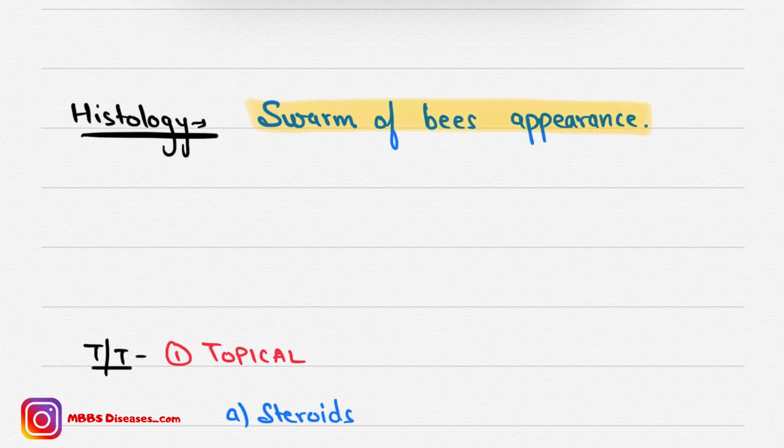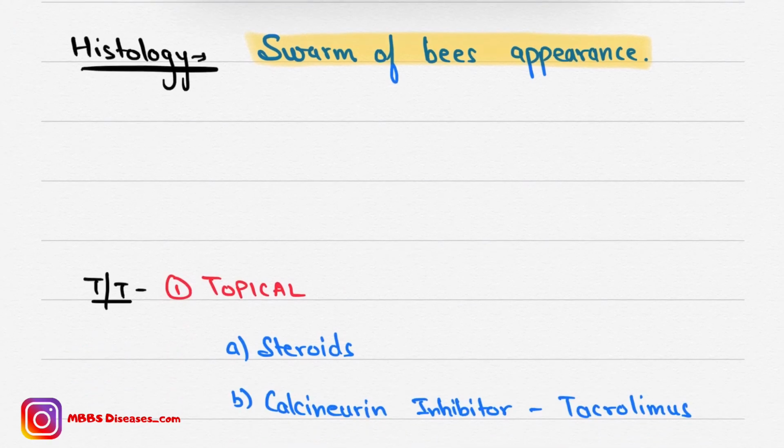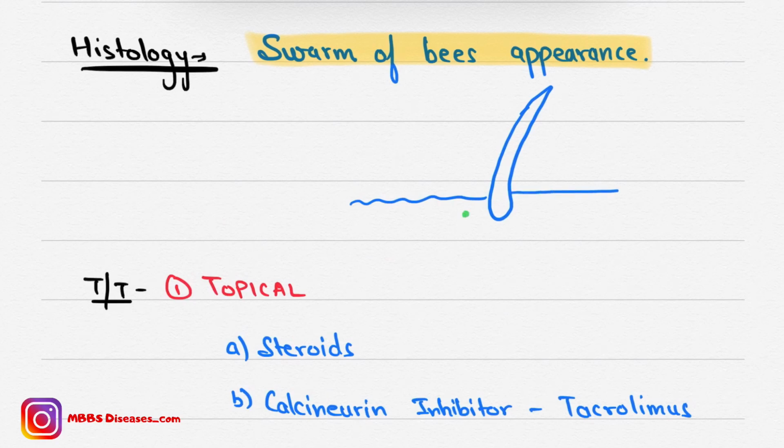What is the swarm of bees appearance? Let me make a diagram. Suppose we have a hair like this. In histopathology we can see infiltration at the root of the hair, which is a perifollicular lymphocytic infiltrate. This is known as the swarm of bees appearance.